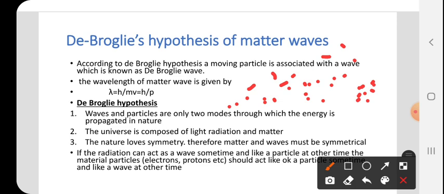Every star is a source of energy, and every star contains matter. Source of energy means which energy? Light energy. So the second point, the universe is composed of light, radiations and matter. Matter means it contains mass, and it also contains light energy. So that is the meaning.